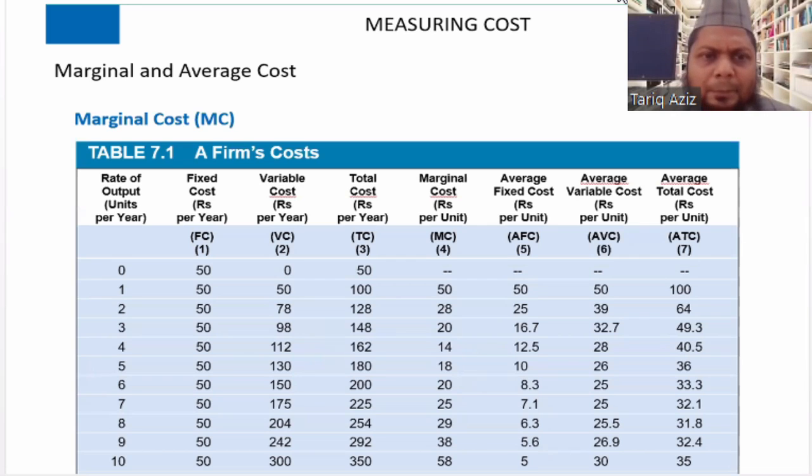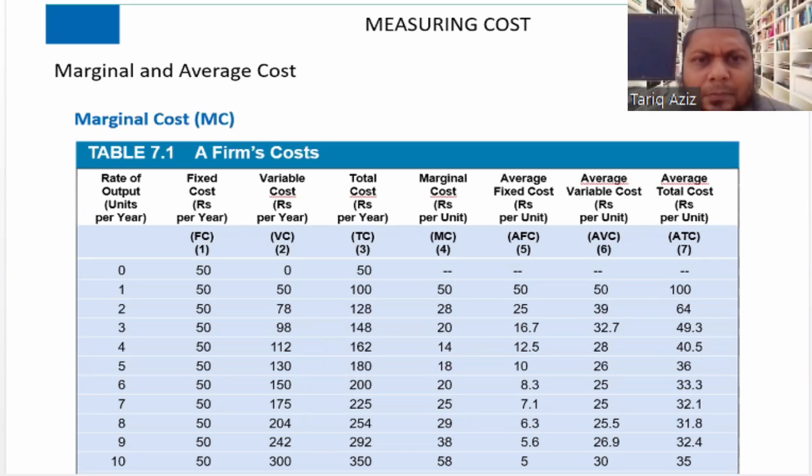In the first column, the rate of output in units per year is given. In the second column, fixed cost is given. In the first column the number of units is increasing, that is the variable component. As far as the fixed component is concerned, it will remain fixed. It will not change. That is why we call it fixed cost.